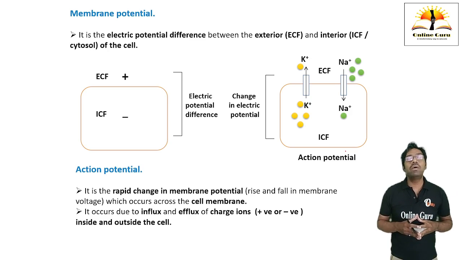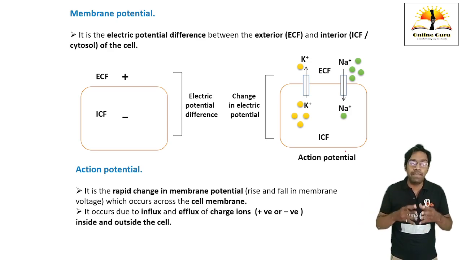Why is it so? Because in the outermost, that is in the ECF, there is abundance, meaning extreme concentration, of sodium ions. As you know, sodium ions have a net positive charge. Therefore, they give a net positive charge in the ECF. And in the ICF, there is excess of potassium. Potassium is also a positive charge ion. Then why is the inside of the cytosol negatively charged? See here, it is due to the constant efflux of the potassium ions from the leaky channels.